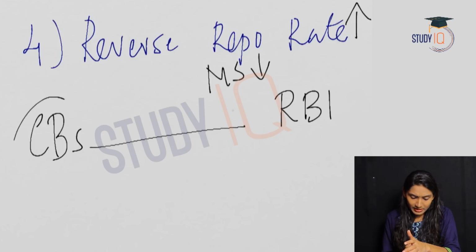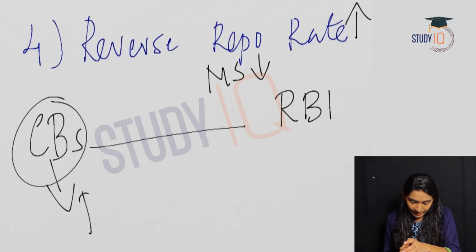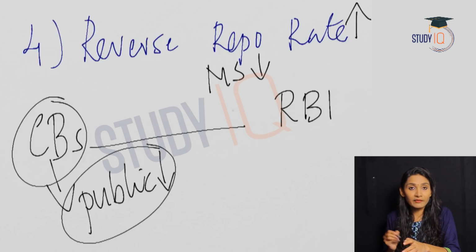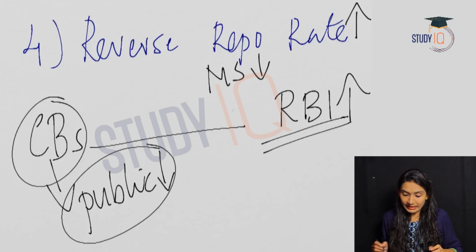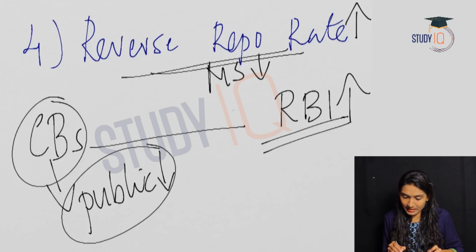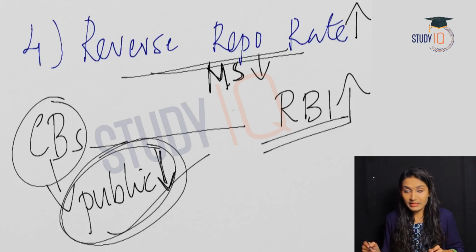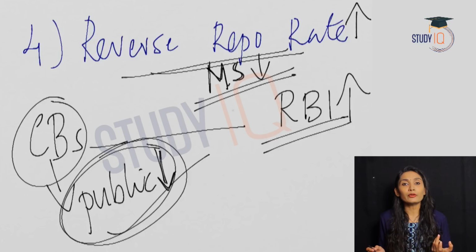How? If commercial banks are giving more money to RBI, the commercial banks will have less money to lend to the public. So, the public lending will decrease and lending to RBI will increase. So, an increase in reverse repo rate means money supply comes down because the public is getting less money from the commercial banks. So, an increase in reverse repo rate will lead to a decrease in money supply, and this is another tool used by the Reserve Bank of India in order to control the money supply in the economy.